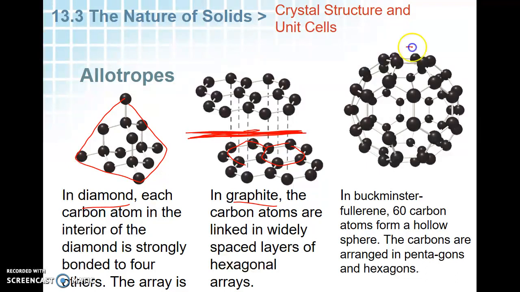And then Buckminster fullerene, you can see this. It's the shape of a soccer ball. The carbons are arranged in pentagons and hexagons, and it's a hollow sphere. This was discovered in 1985. And so these are all carbon-based compounds. It just depends how the unit cell is set together to determine what its function is, or what its shape is going to be.